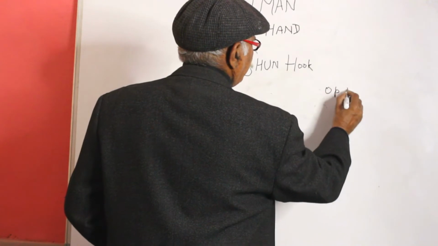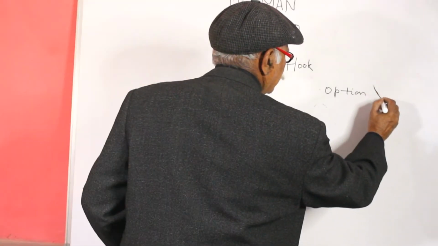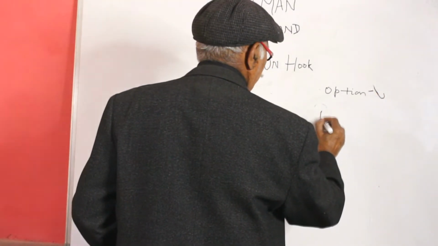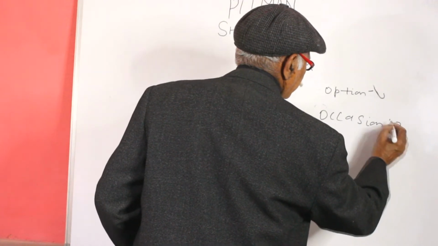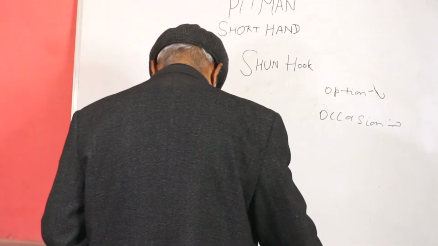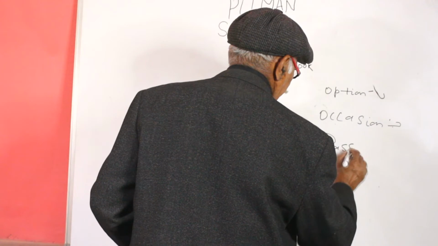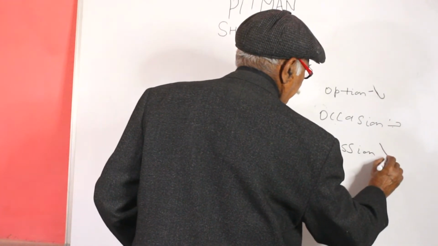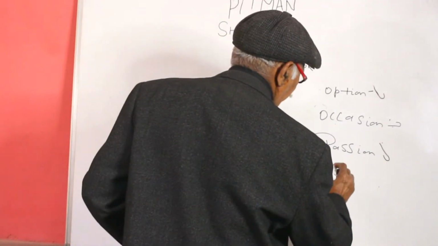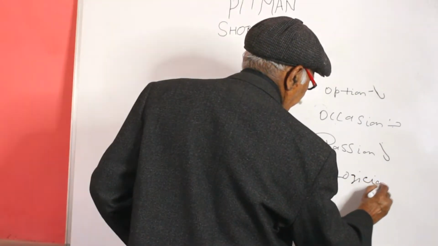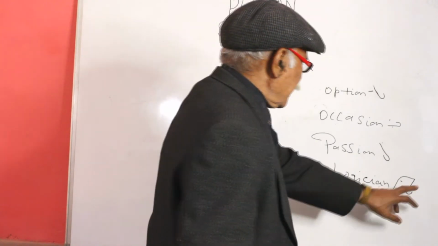Option. Occasion. Passion. Logician. Just opposite of the curve, it is used in a straight stroke.